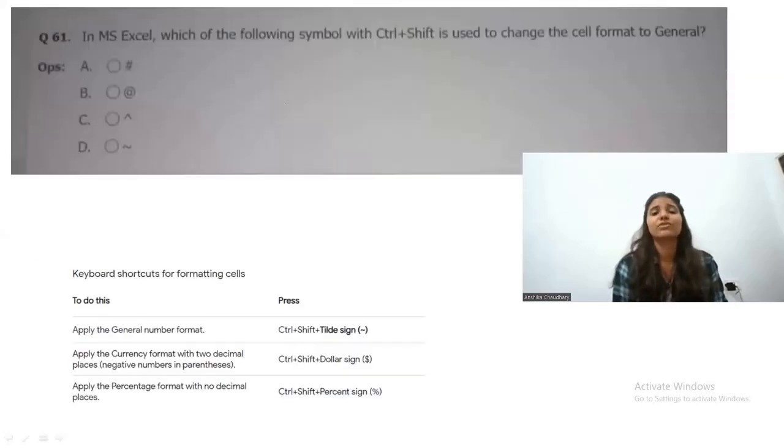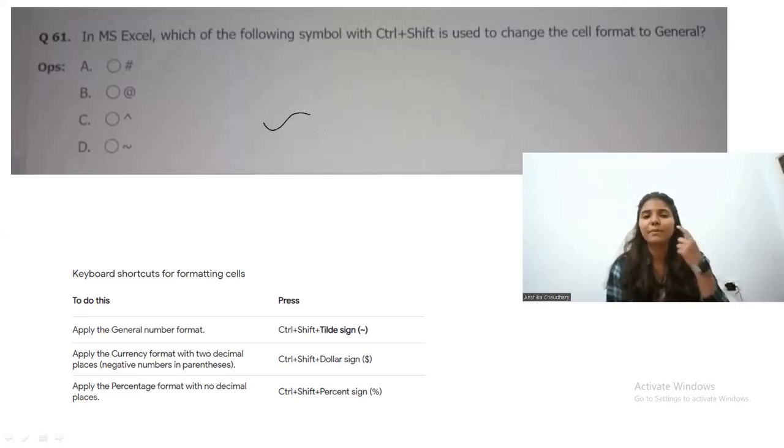The next question is, in MS Excel, which of the following symbols with Control plus Shift is used to change the cell format to General? So, tilde symbol. Okay, some people pronounce it one way and some people pronounce it another way. So both are correct. I pronounce it as tilde. So tilde is also correct. So this will be the correct answer for this question. You can have a look at this explanation from here. Right. So let's move on to the next question.